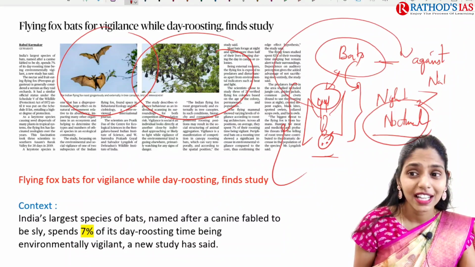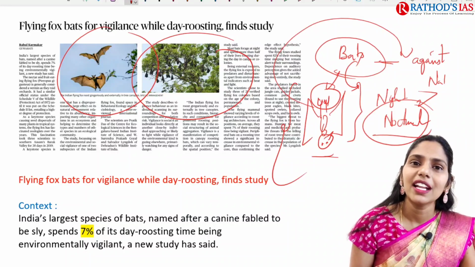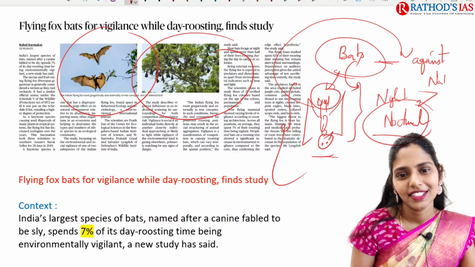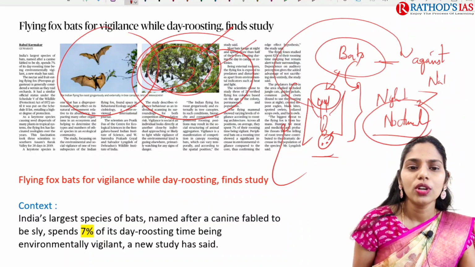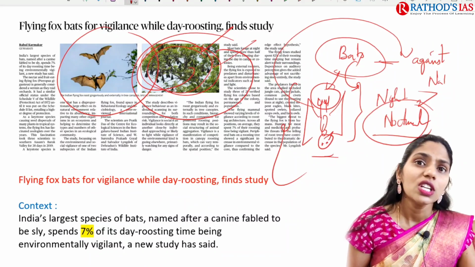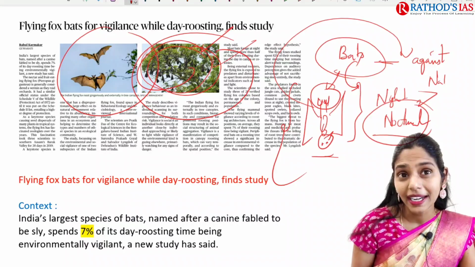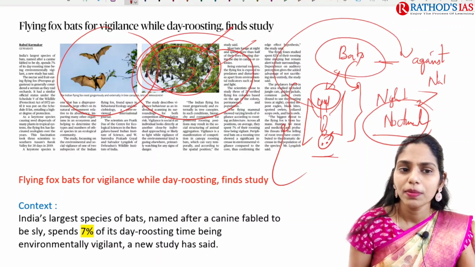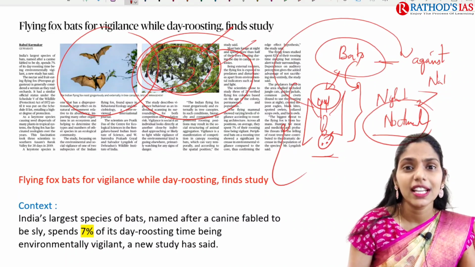Because of this, I said that these bats are against nature, but they also form part of our biodiversity. They also provide some ecological services. So what happens during this day roosting, that means in this resting time? They spend 98% of the time in vigilance, because they also face a threat from predators, and they are also impacted by light, by heat, etc. So because of this, most of the time, even when they are taking rest, they spend a lot of time in vigilance.